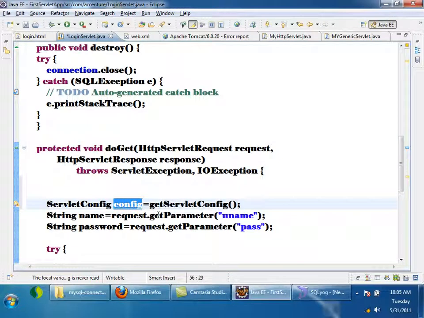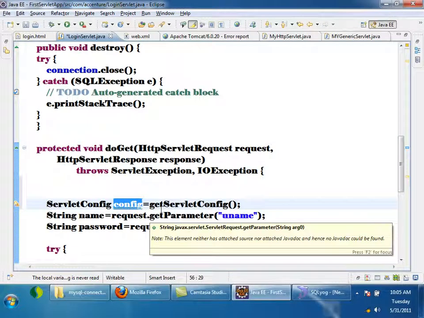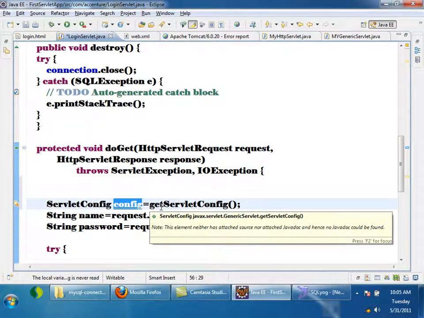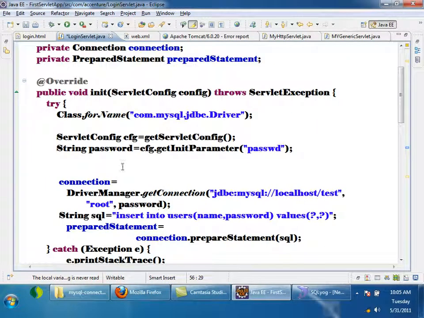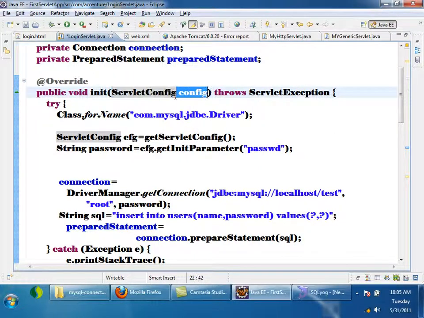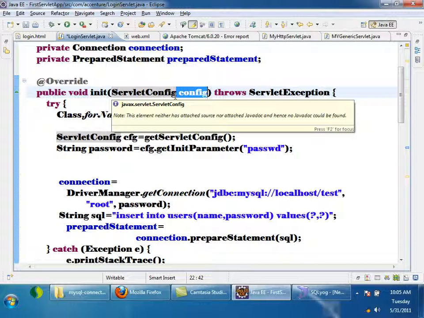Will this config object be pointing to a servlet config object or not? In this case, see here, I have overridden the init method which is taking servlet config as parameter, right? If I have overridden it, only this will be called. Whenever the container calls the init method, the overridden method will always be called, right? So this will be called.